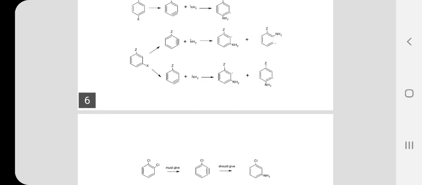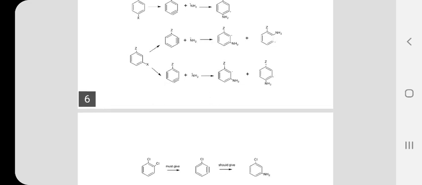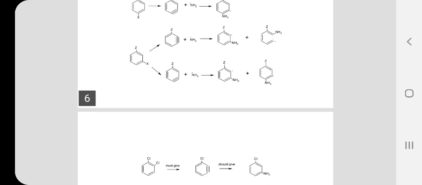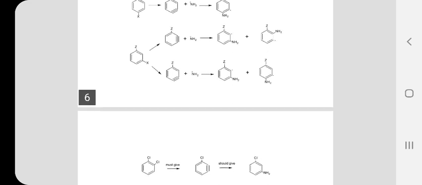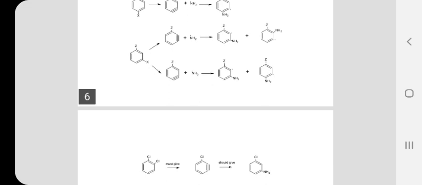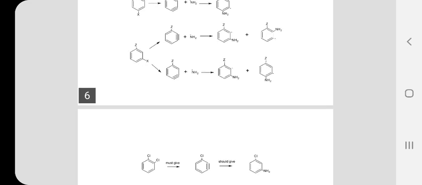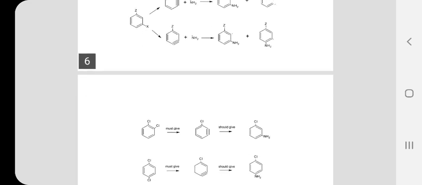If NH2 minus attacks at the para position, then the negative charge is on the meta carbon, and Z has less influence. So it is very clear, when NH2 minus attacks at the meta position in these two types of intermediate, the negative charge is on the ortho carbon, and if Z is offering an electron withdrawing effect, it is stabilized, so you get the meta substituted amino compound as the product.